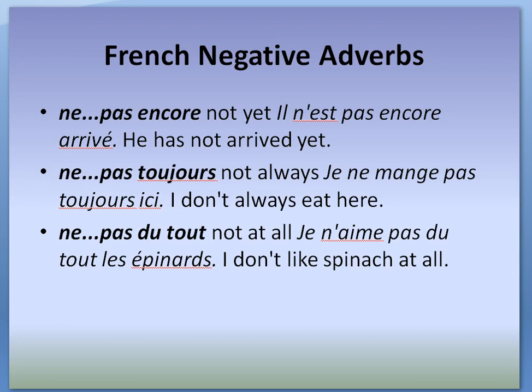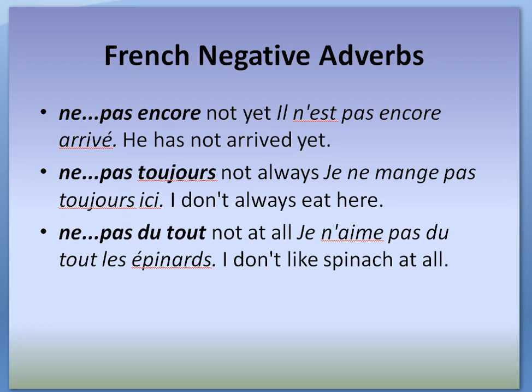Ne becomes n apostrophe because the next word begins with a vowel, and the second verb is actually the past participle of the verb arriver. Ne pas toujours. Je ne mange pas toujours ici. Here as well, the conjugated form of the verb manger is surrounded by ne before it and pas after the verb.